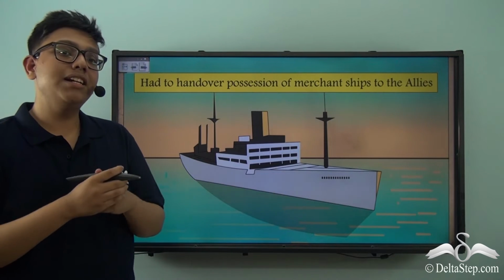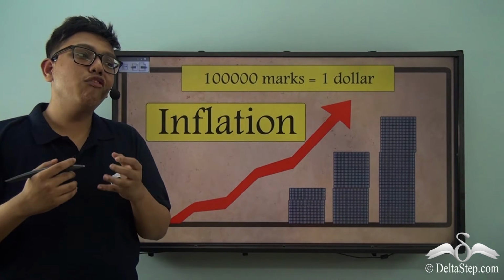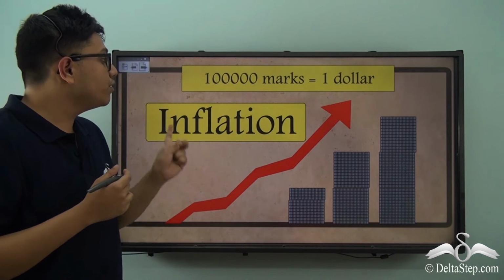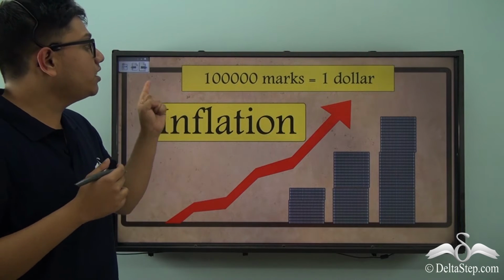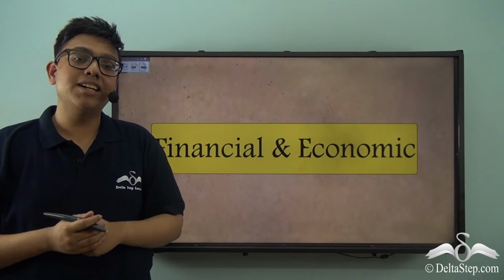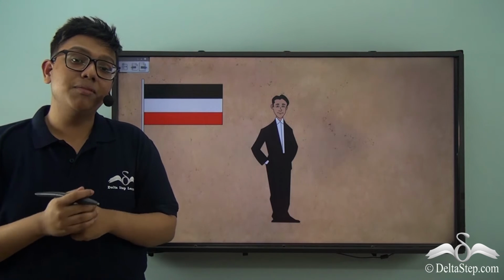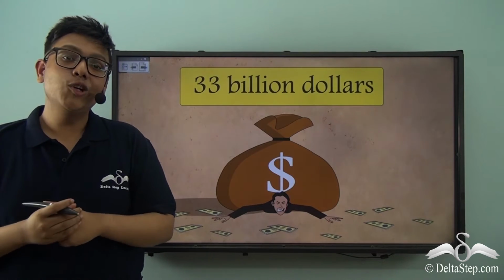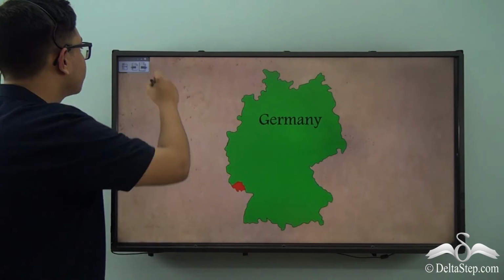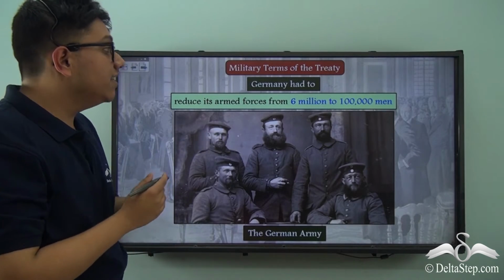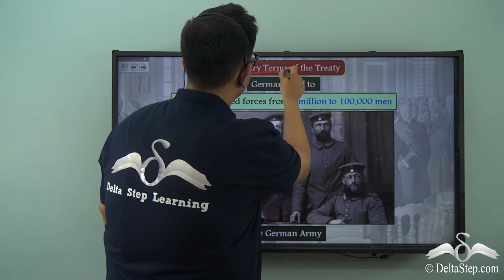So therefore we see Germany had a lot of money to pay but no way to pay it, which led to inflationary conditions where 100,000 German marks was equivalent to $1, and it took Germany about 92 years to pay off her war debt. Now let us look at the various military terms of the treaty.